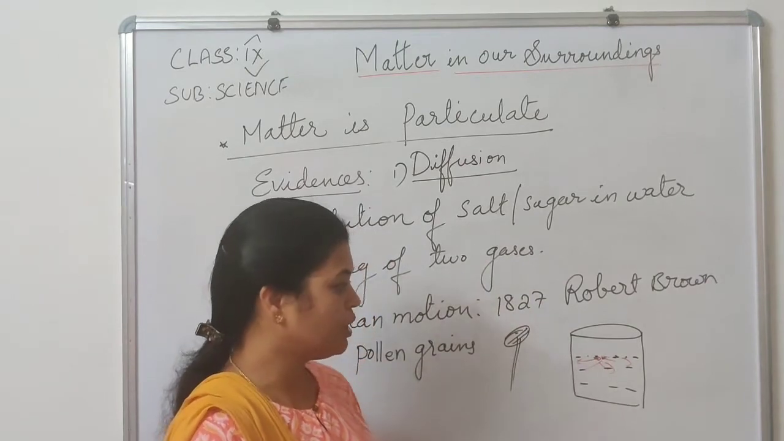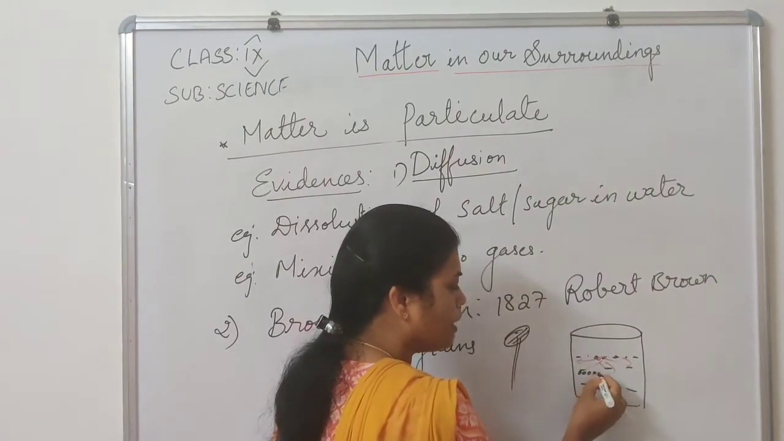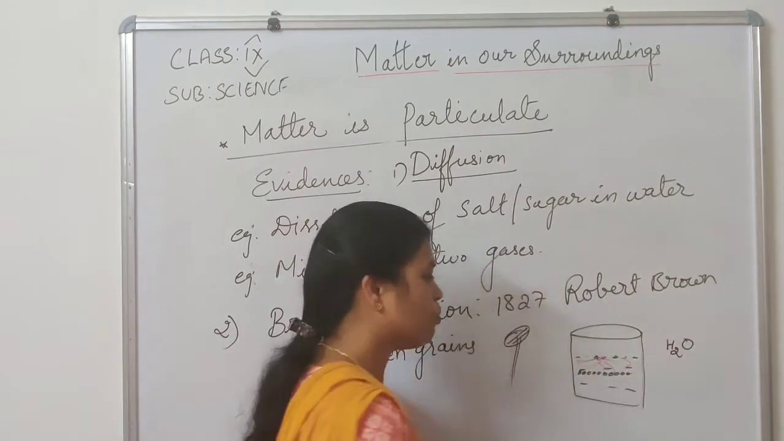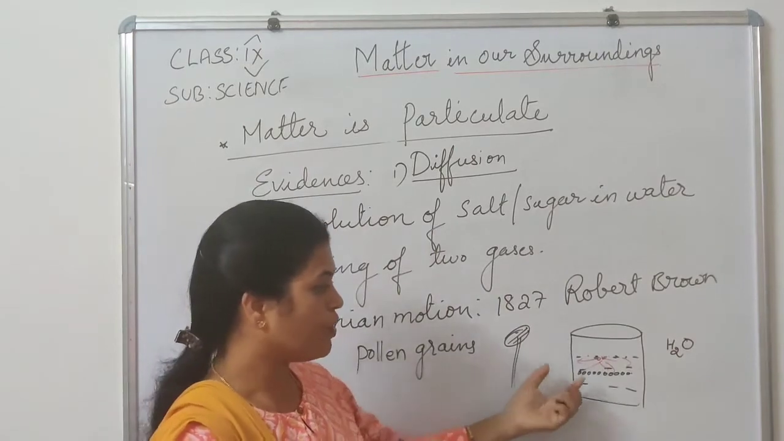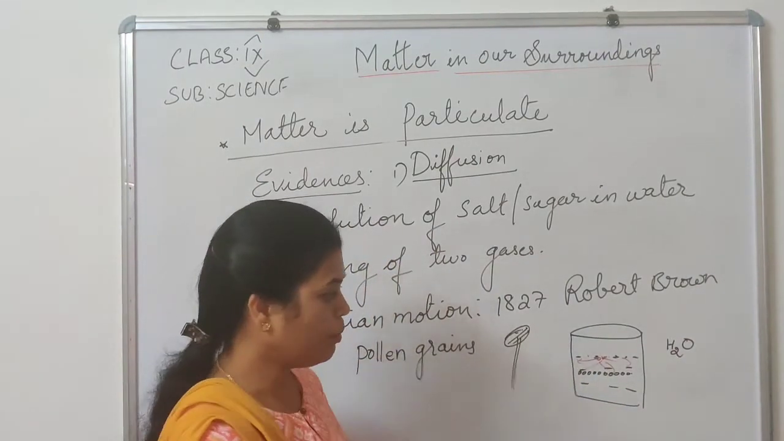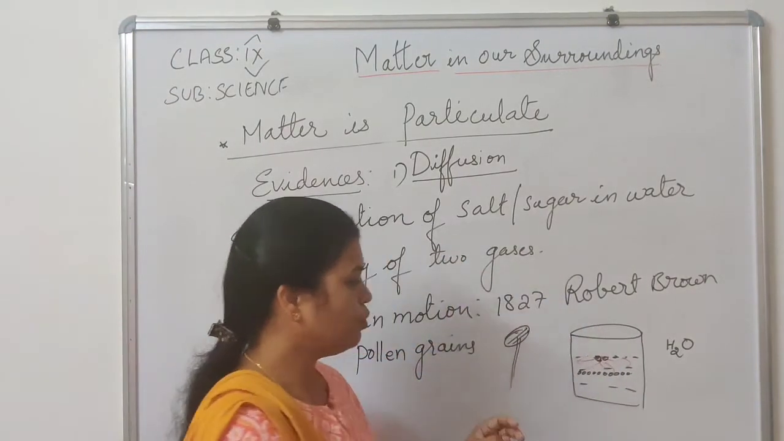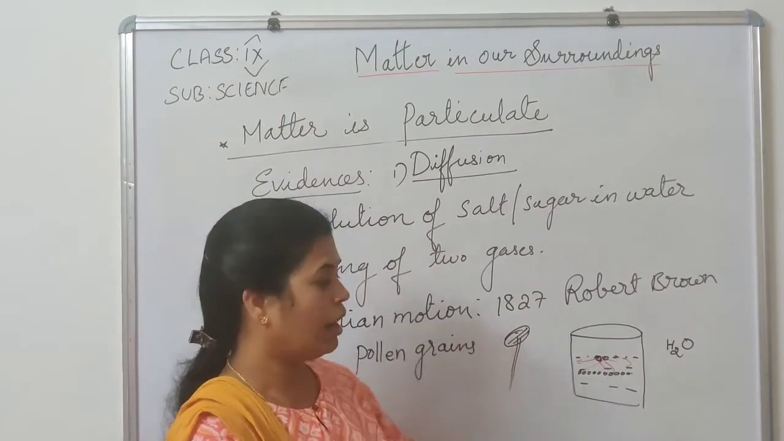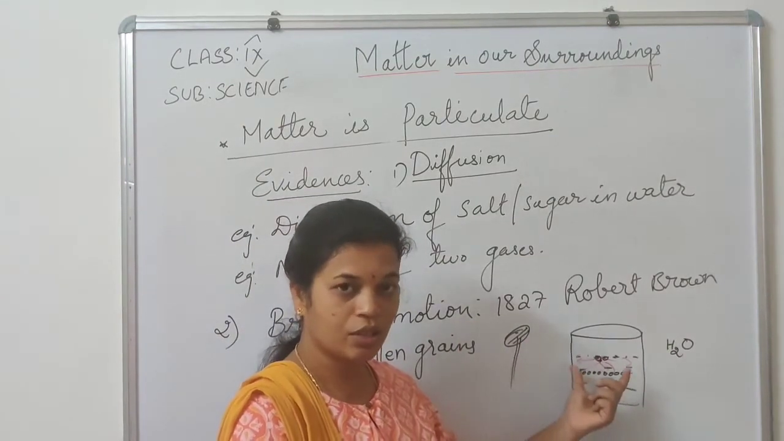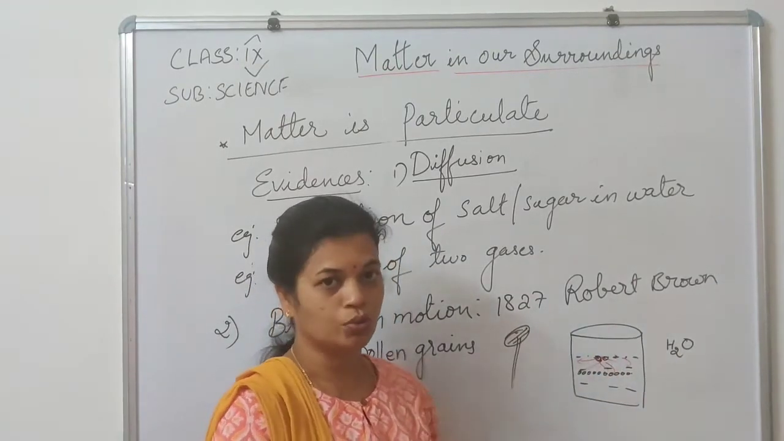How is it possible? Because water is also made up of particles. There are small particles, water molecules, present. How small these are, we will come to know. These water particles keep on moving. They keep on moving and make these bigger particles collide, bombard, and move because of the kinetic energy of the water particles. Hence, it makes the pollen grains move.